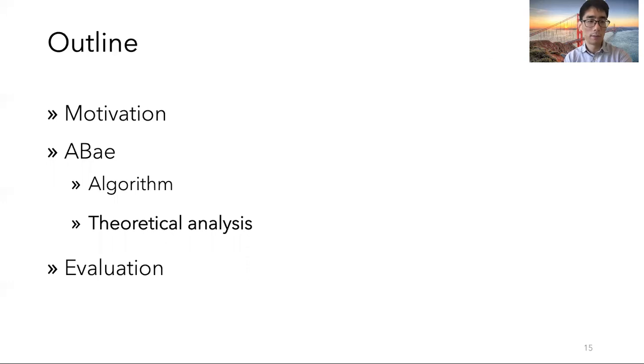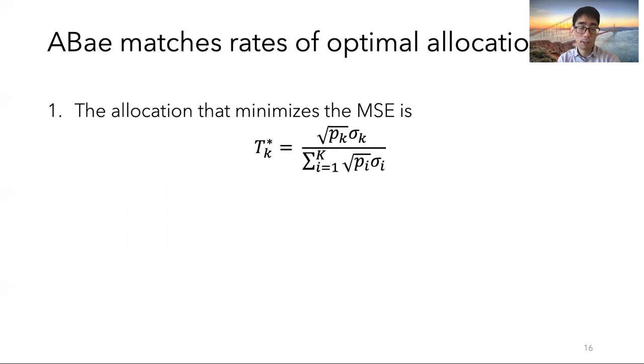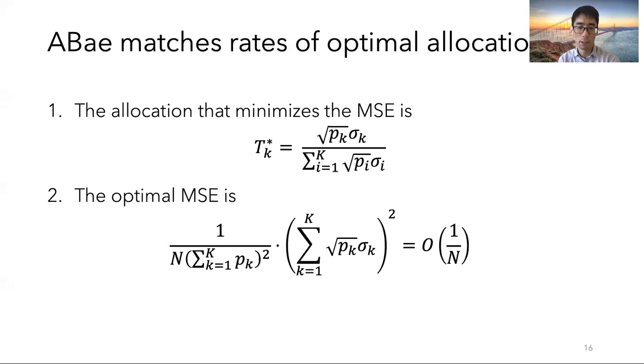Now that I've described ABae's algorithm, I'll describe our theoretical analysis, which requires new tools for analyzing our setting. In particular, because we have a stochastic draw of drawing a sample of interest. The first thing we show is that ABae matches rates of the optimal allocation. And so the optimal allocation that minimizes the mean squared error is proportional to root P sub k sigma sub k. And the optimal MSE is this expression, which is on order, in which the error decreases on order 1 on n.